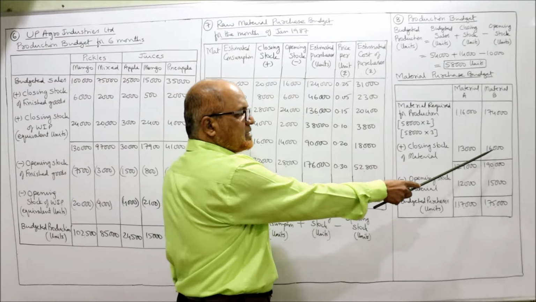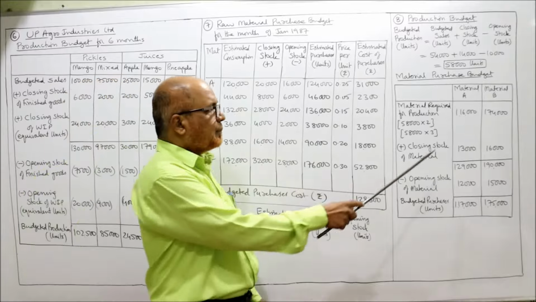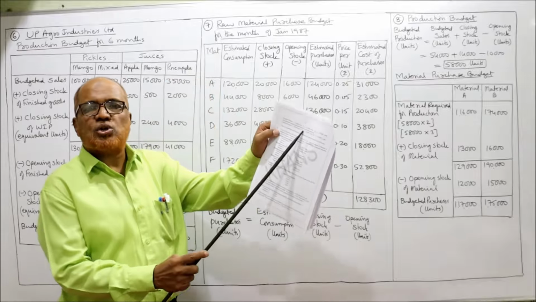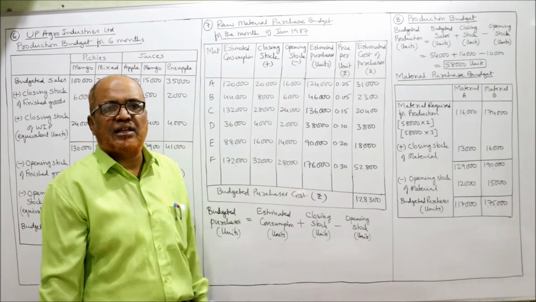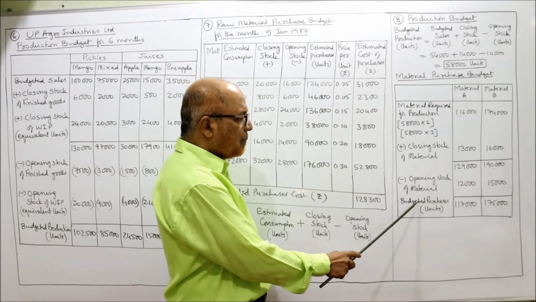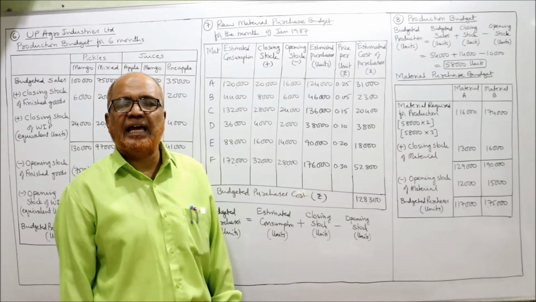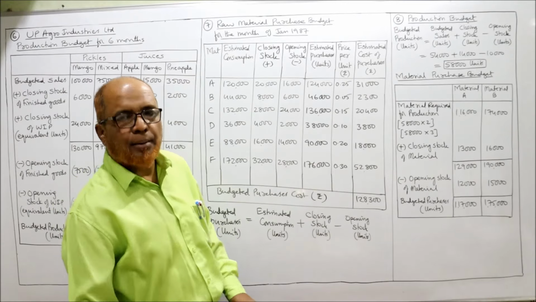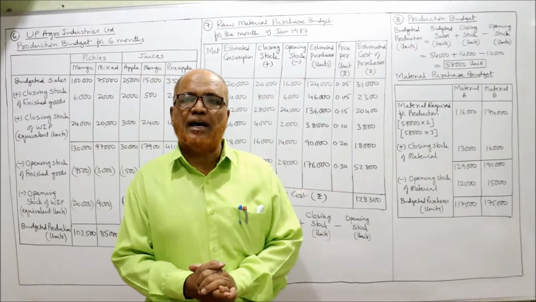Minus opening stock of raw material, A 12,000, B 15,000. Budgeted purchases are 1,17,000 units of material A and 1,75,000 units of material B. That's it. This is the end of problem number 8.